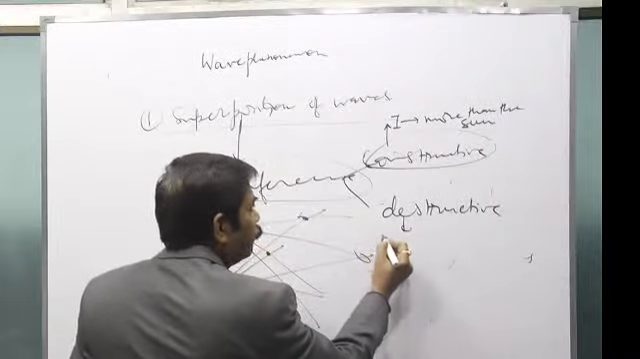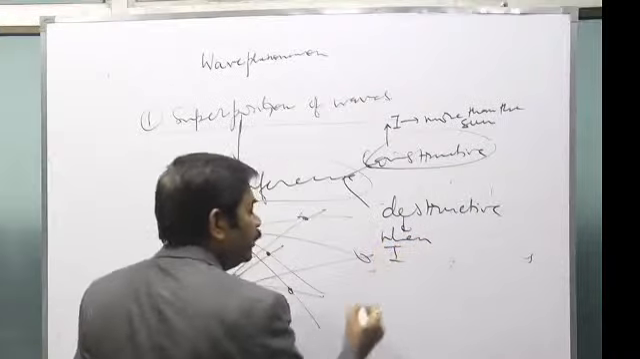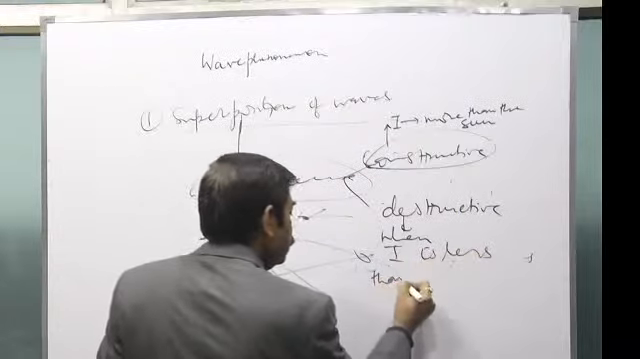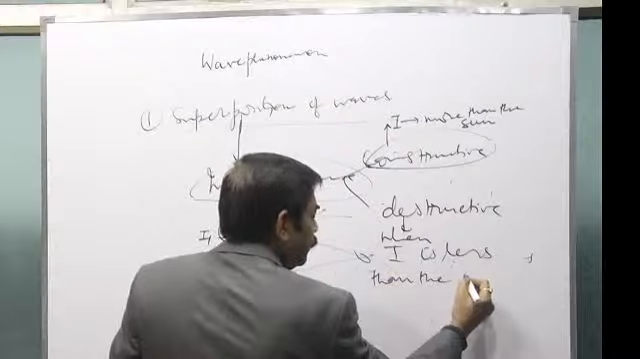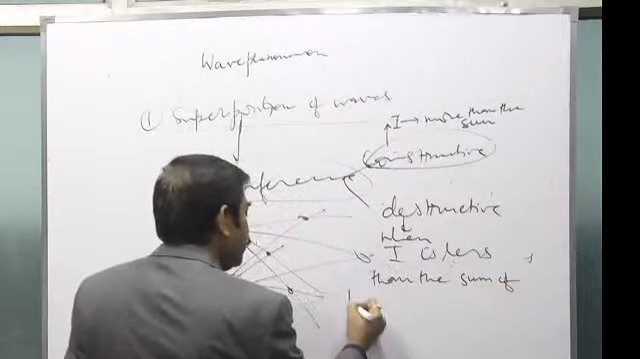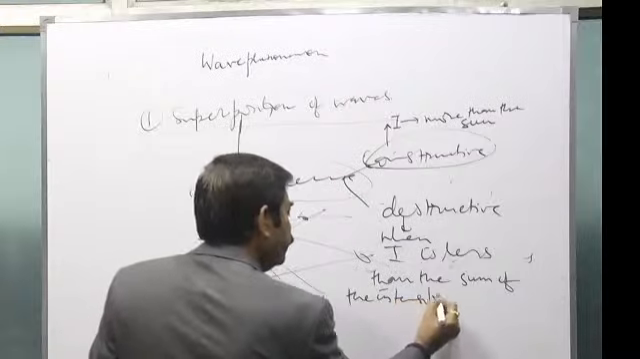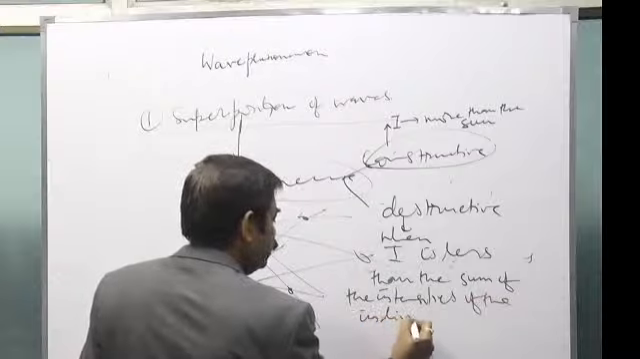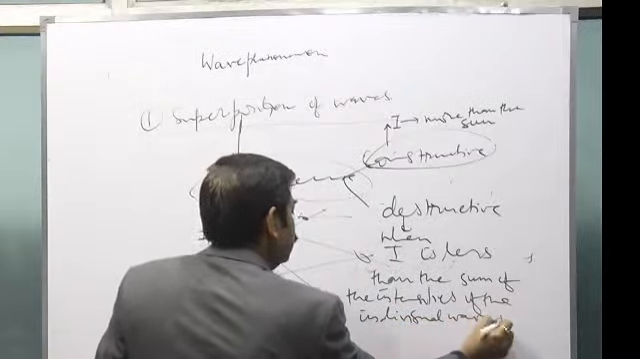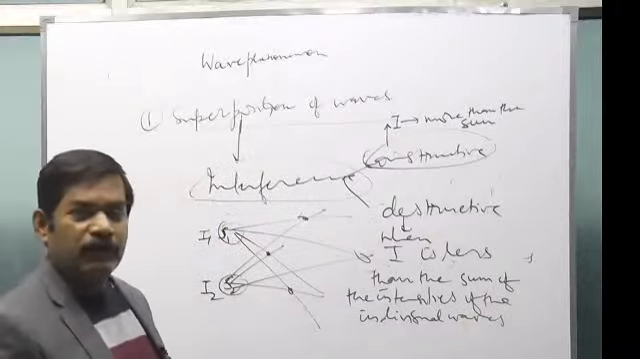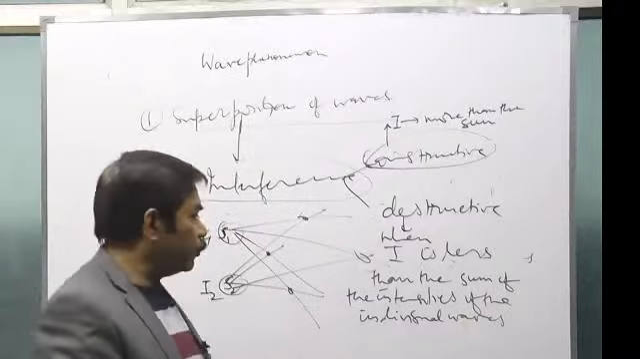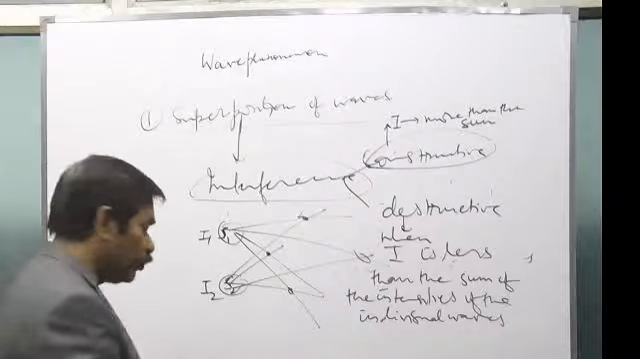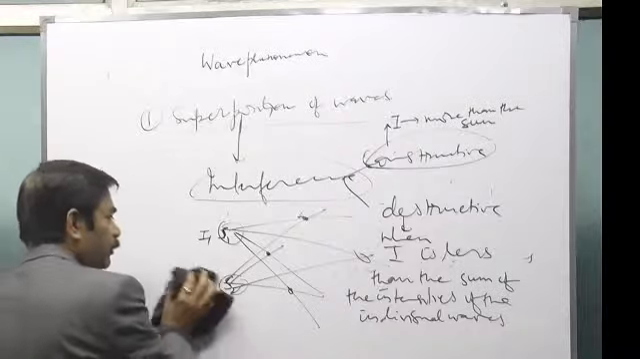Destructive is when intensity I at a point is less than the sum of the intensities of the individual waves. If the intensity is less than the sum of the individual waves' intensities, we will say it is destructive interference. Actually now you see, I had told you in my first class, if I didn't, then note down again the formula.